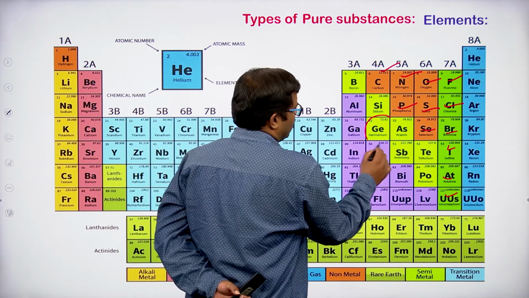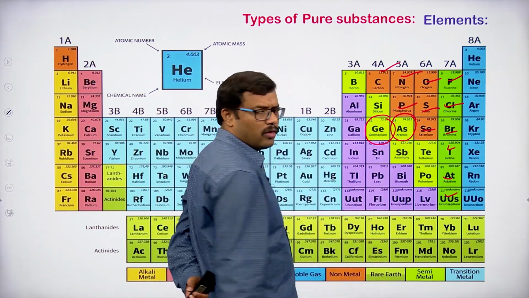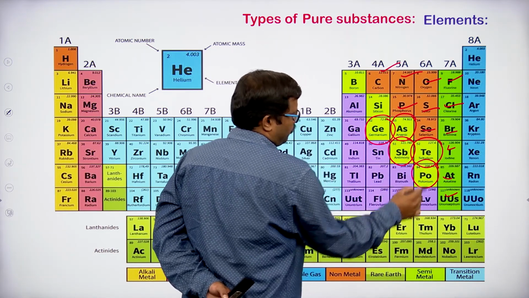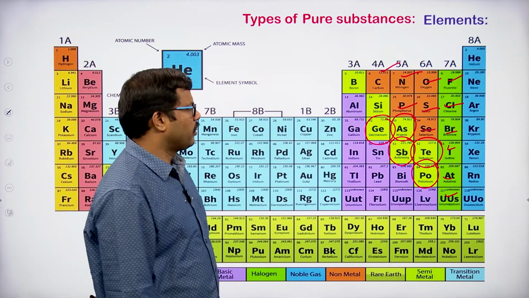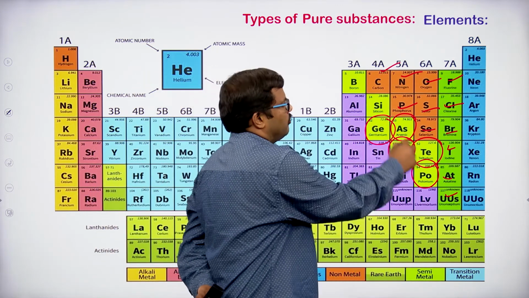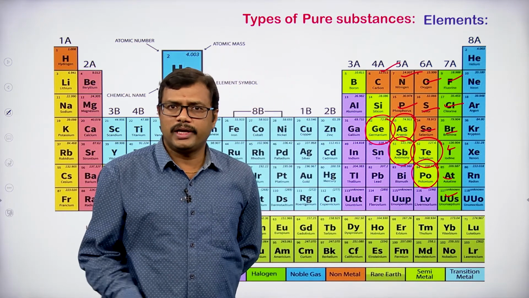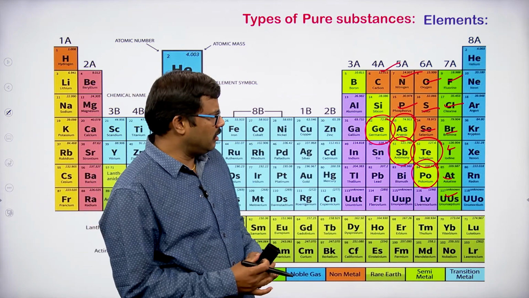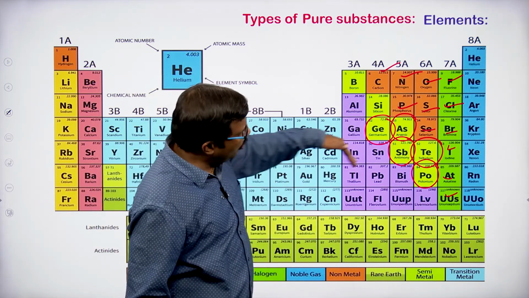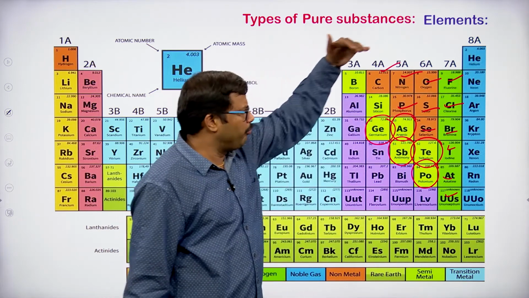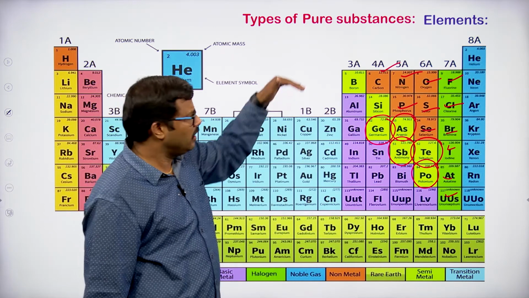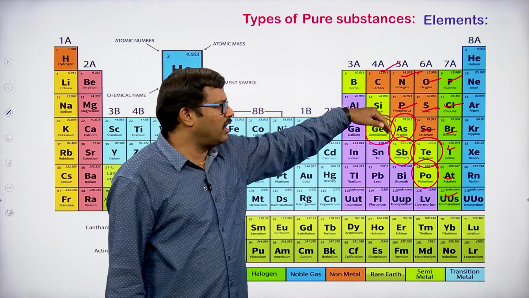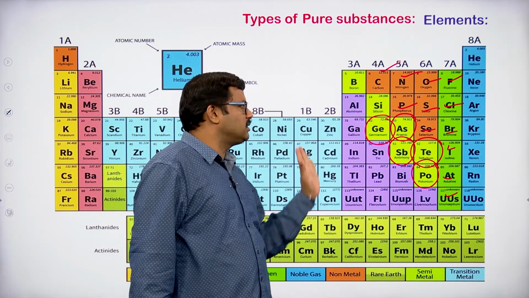So, germanium is a metalloid, arsenic metalloid, antimony metalloid, tellurium metalloid, polonium, selenium, they can be considered as metalloids. Metalloids in the sense they are going to exhibit the properties of metals as well as non-metals. Because one more thing you can clearly observe, up to here we have metals and then we have non-metals. So, between non-metals and metals, we have some elements, they are termed as metalloids. They are the bridge between metals and non-metals.